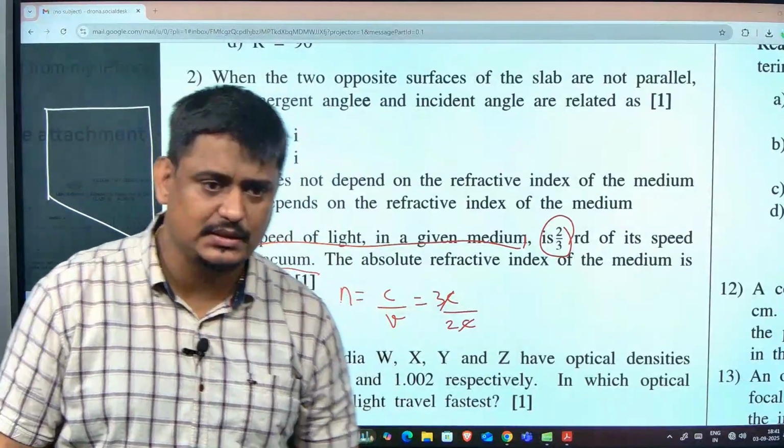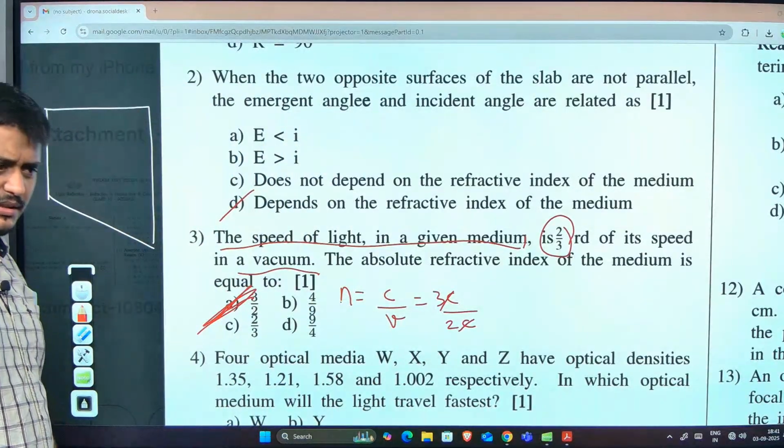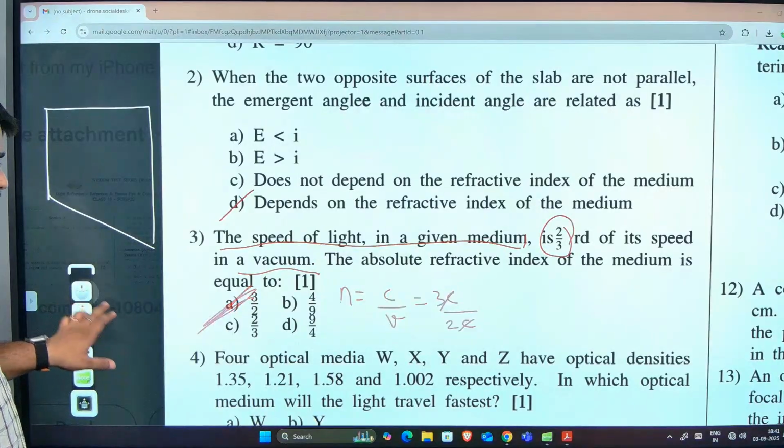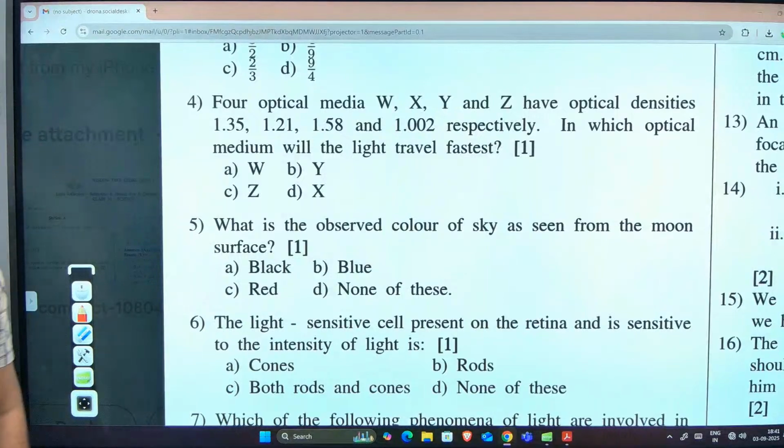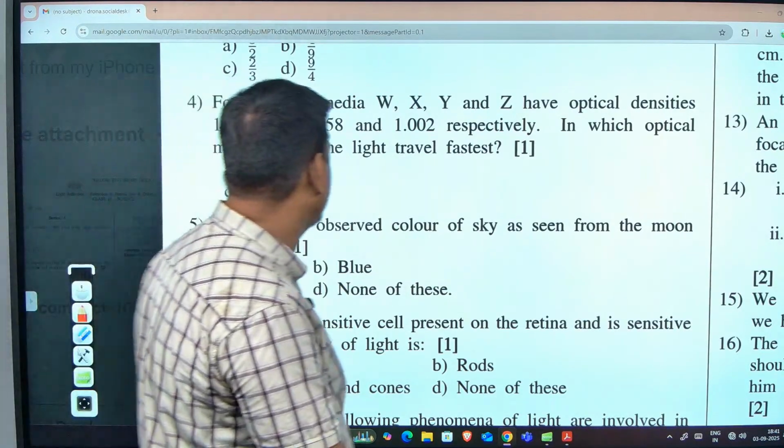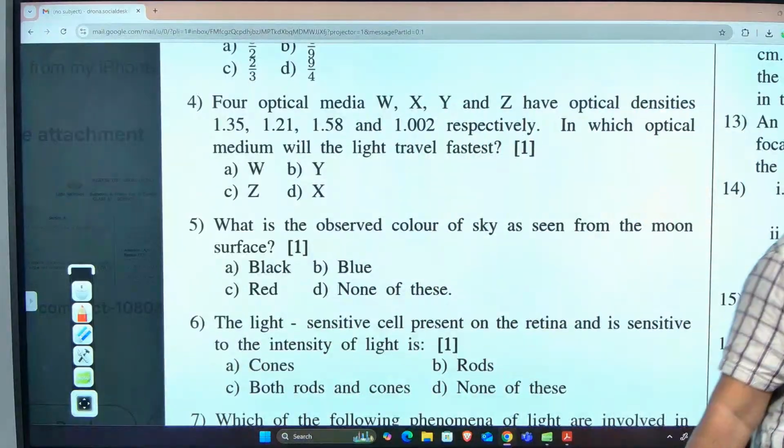Any doubt in this? Understanding? See, this is the level of question that is going to come here. Next week you have school exams. Question 4. 4 optical media have optical densities 1.35, 1.21, 1.58, 1.02. Where does light travel fastest?